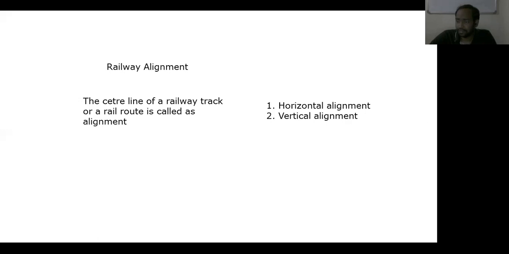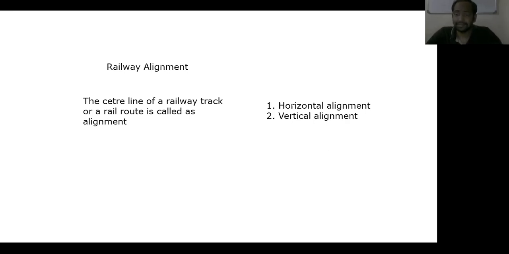And the next one is maximum safety and comfort. This is the most important consideration behind the selection of any railway alignment. The alignment should be such that it provides maximum safety and comfort to the traveling public. This can be achieved by designing curves with proper transition lengths, providing vertical curves for gradients, and incorporating other such technical features. And the next one is the aesthetic considerations.